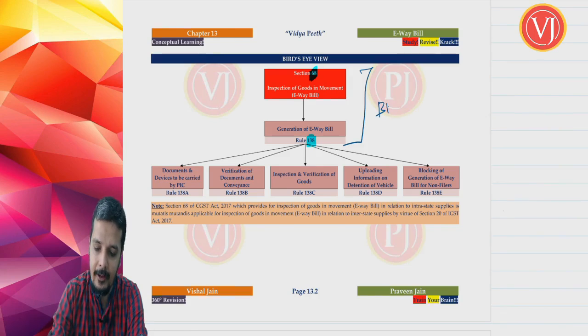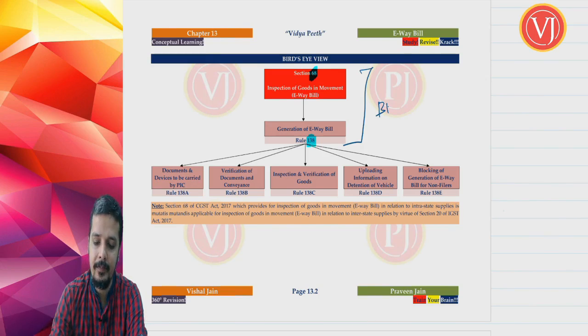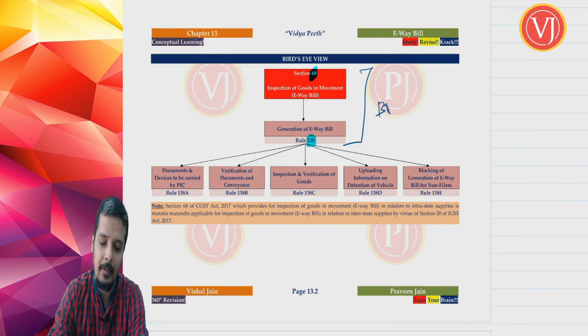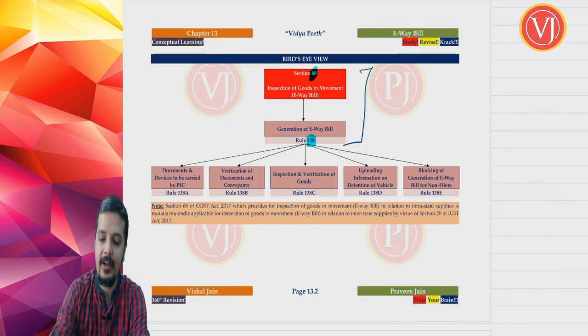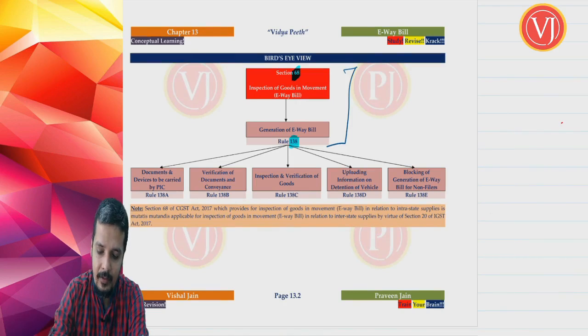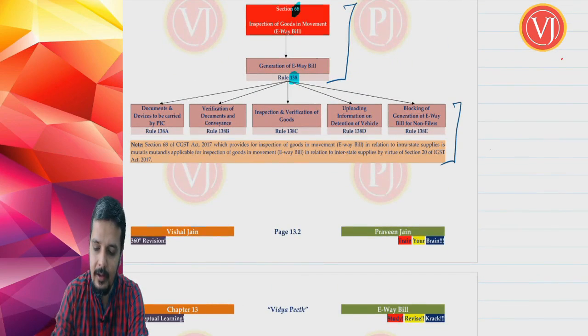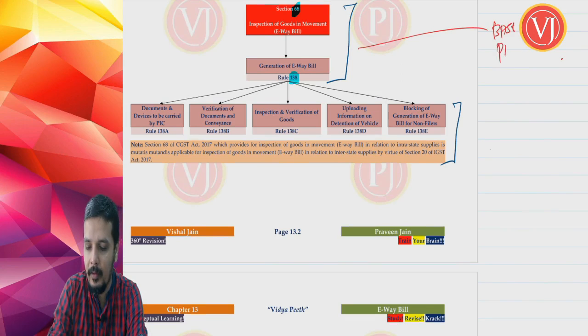And the other rules, which talk about Rule 138A, 138B, 138C, 138D and E, are only the supporting provisions. The base provisions are Section 68 read along with Rule 138. Section 68 read along with Rule 138. And all these other rules are nothing but your supporting provisions. These are the base provisions.